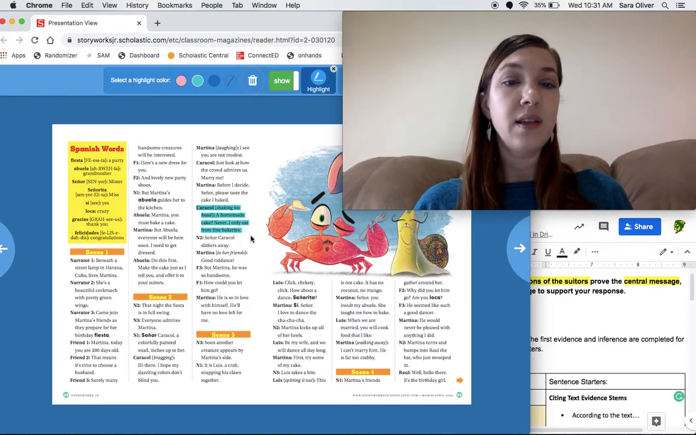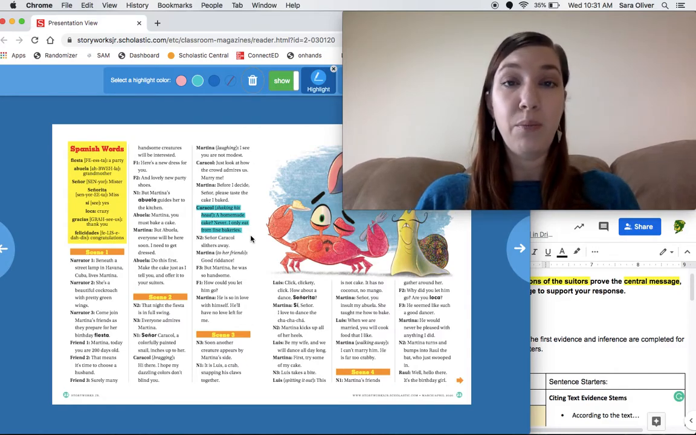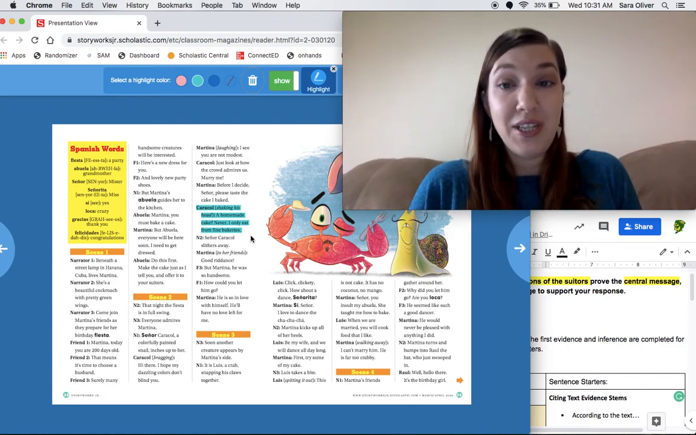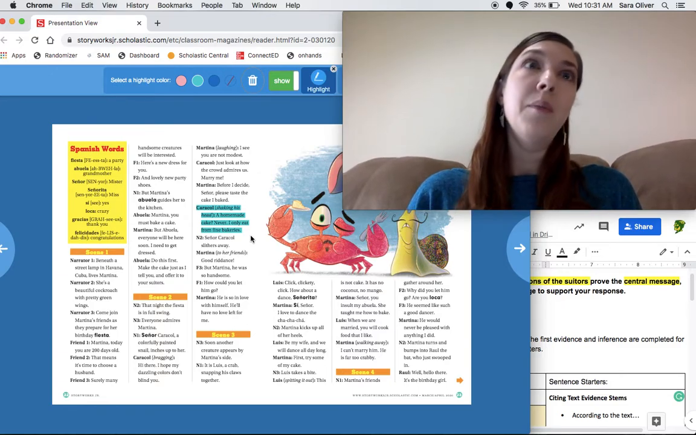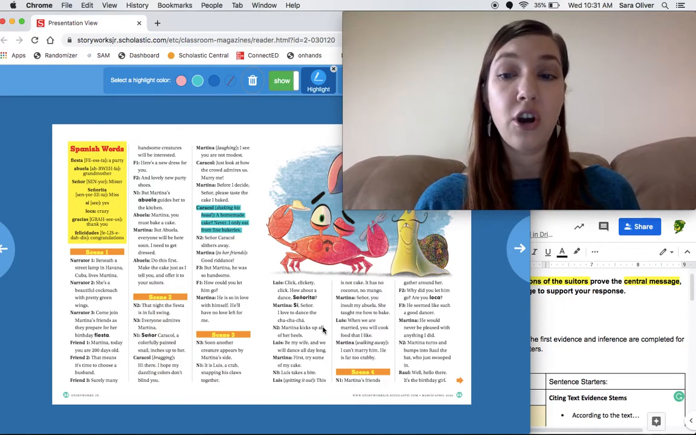Right here it says, Caracol, shaking his head, "A homemade cake? Never. I only eat from fine bakeries." Now we know that is very poor manners. If someone makes you something homemade, even if you don't like it, you act polite and you say thank you. Not only is he impolite, but he insults Martina. He doesn't want to eat this homemade cake that she made. So his actions are unkind to Martina. Martina's actions are unkind back to Caracol. I'm going to take this evidence and place it into my evidence chart.